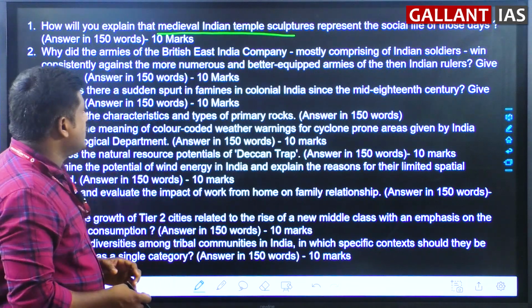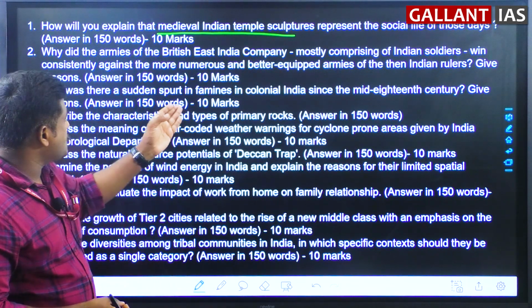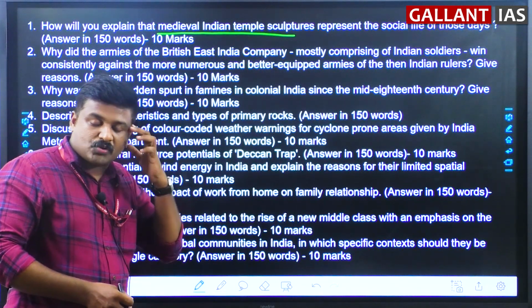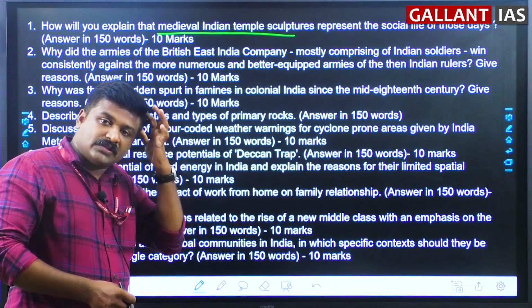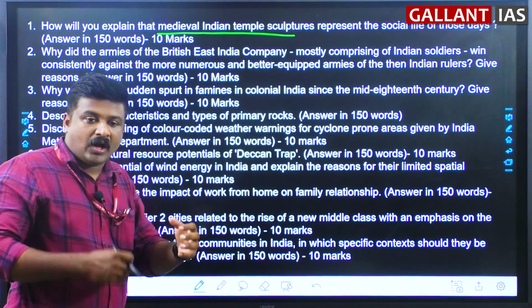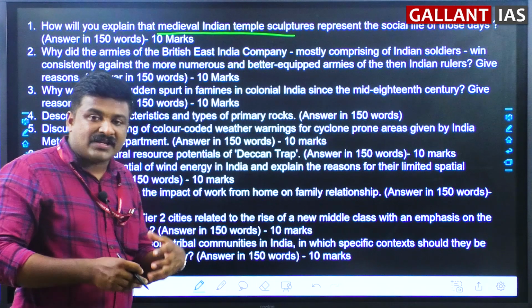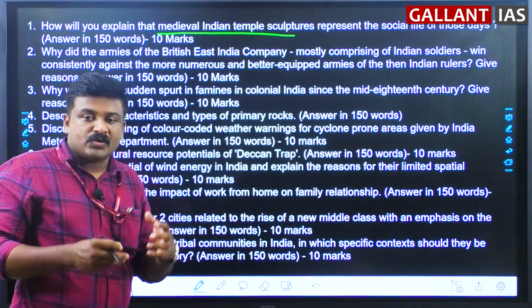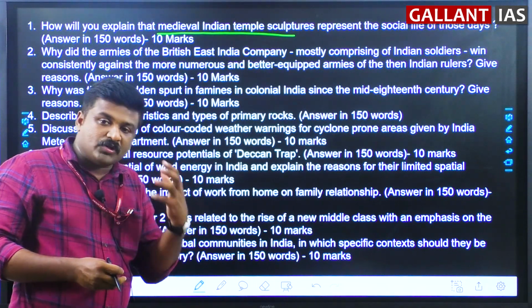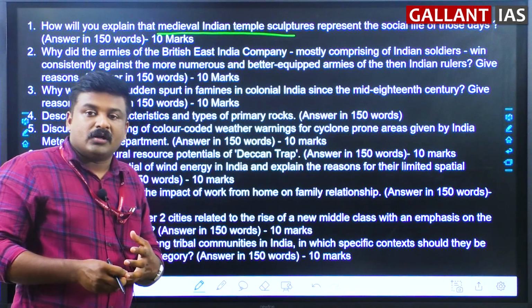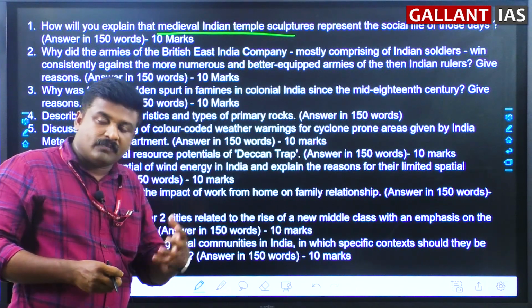Then there is: why was there a sudden spurt in famines in colonial India since the mid-18th century? Look at the colonial economy, how the British turned the Indian economy into a subordinated one, how Indian resources were very systematically plundered by the colonial masters.